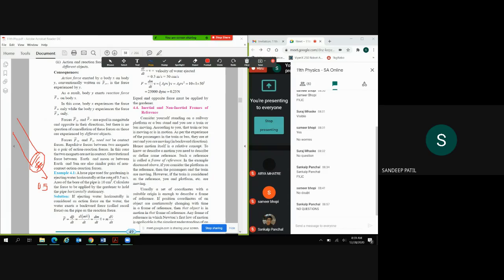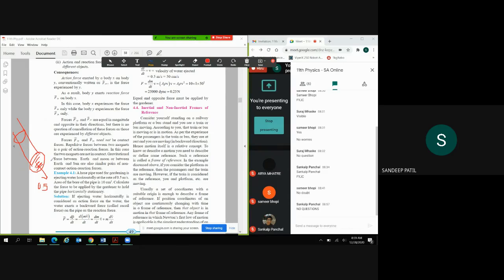Okay. Calculate the force applied by the gardener to hold. So if this water is coming out of this pipe, then we have to hold this pipe, right? Otherwise it will move here and there.